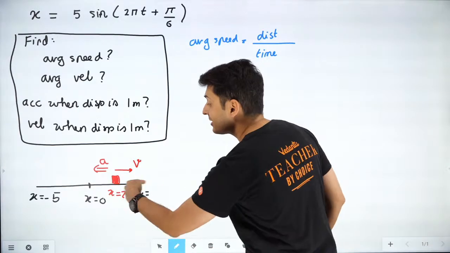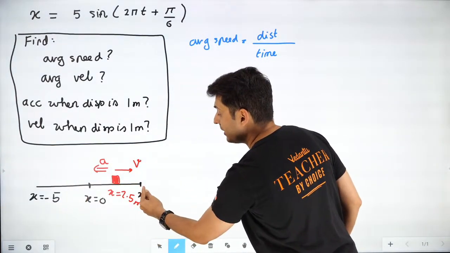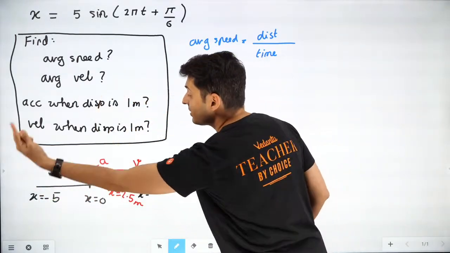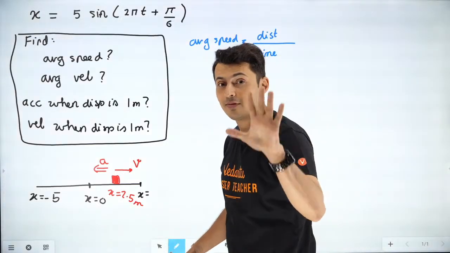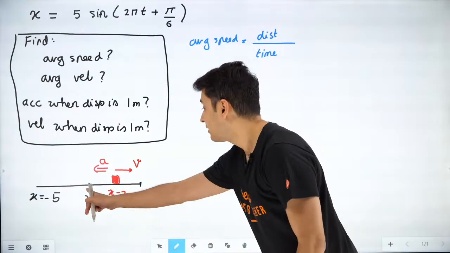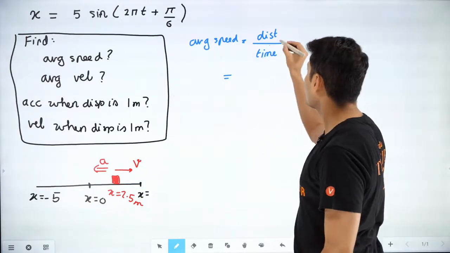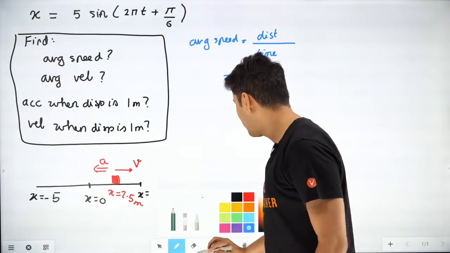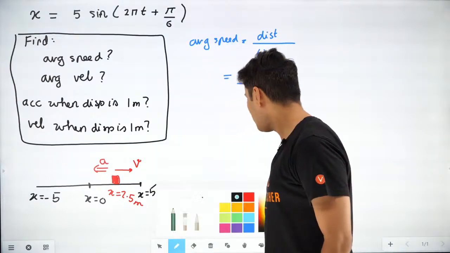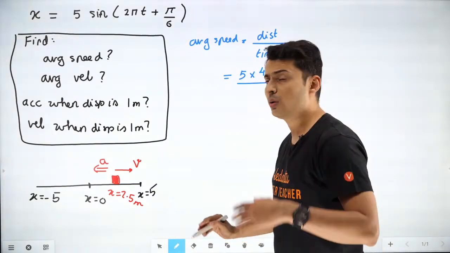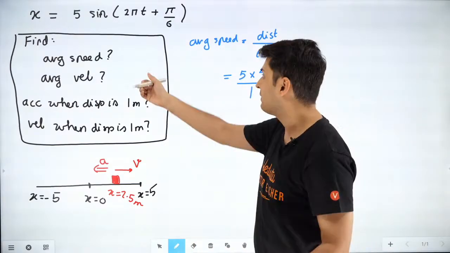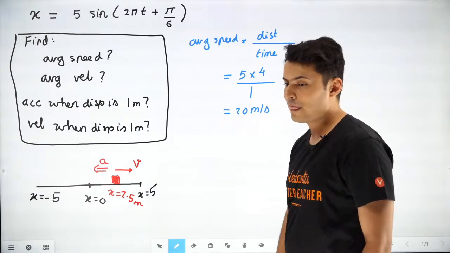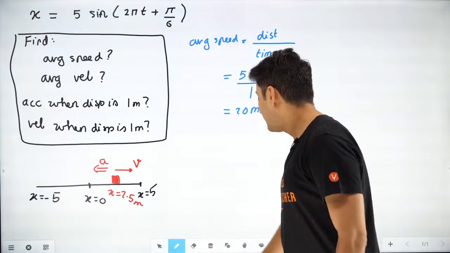So what is that total distance it travels in one time period? 5 meters here, 5 meters there, 5 meters there, and 5 meters here. So in one oscillation, how much is it traveling? 5 plus 5 plus 5 plus 5. Remember, amplitude, amplitude, amplitude, amplitude. So basically 5 multiplied by 4. I hope this is clear. Guys, remember this value over here is x equal to 5. Now how much time does it take? We just figured out the time period was 1 second. So what is the average speed? It is 20 meters per second. That's the answer.